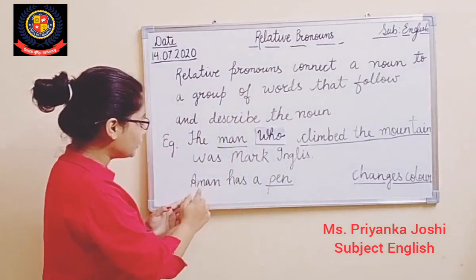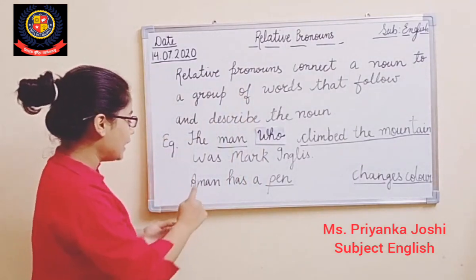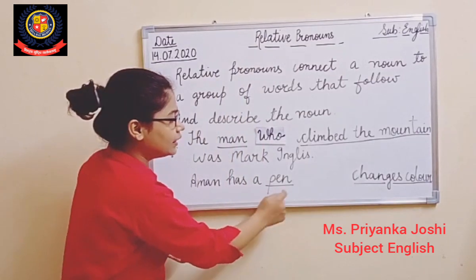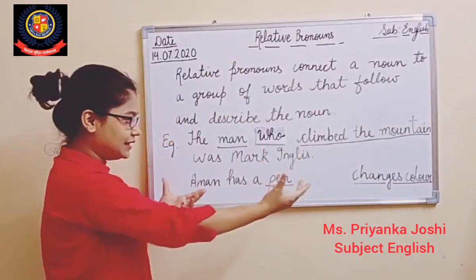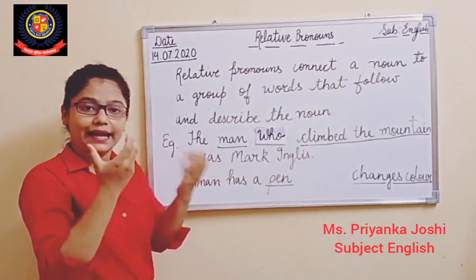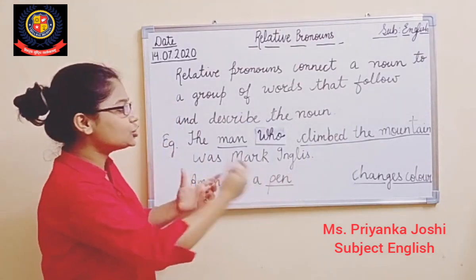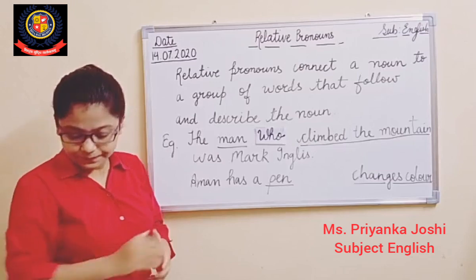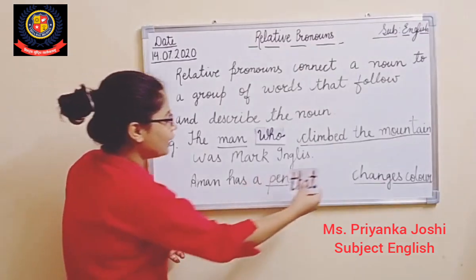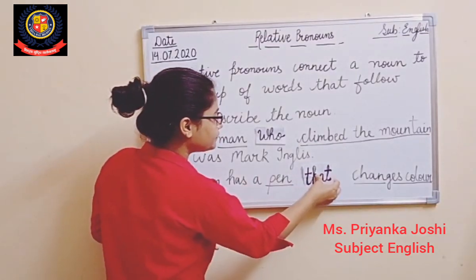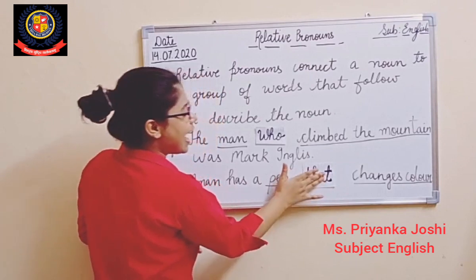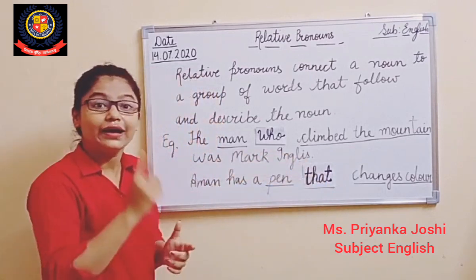Now let us move to the next sentence. It is written, Aman has a pen, changes color. Are these two parts of a sentence connected? No. So what word should I use so that these two become connected, right? So I will make use of that. I am making use of that.